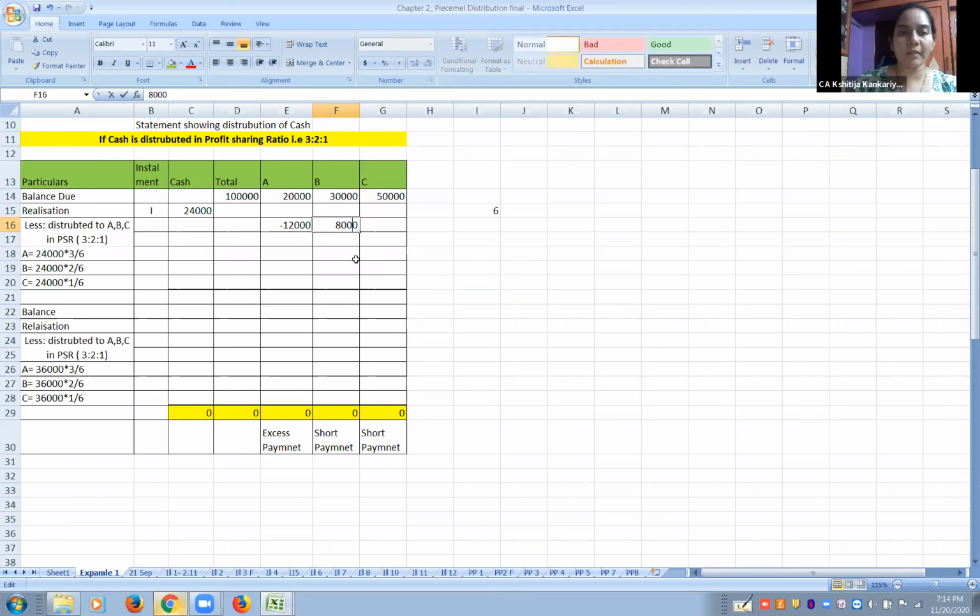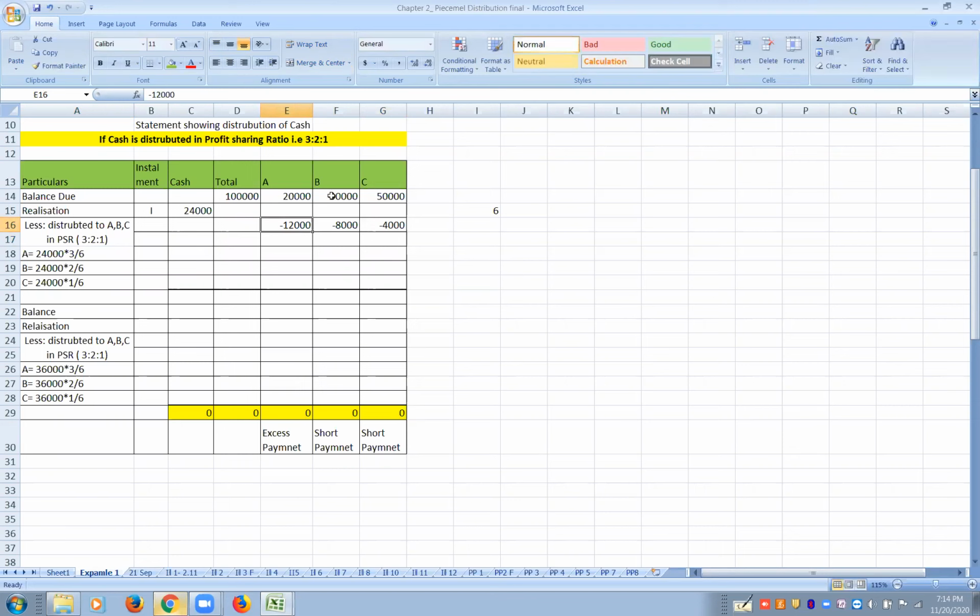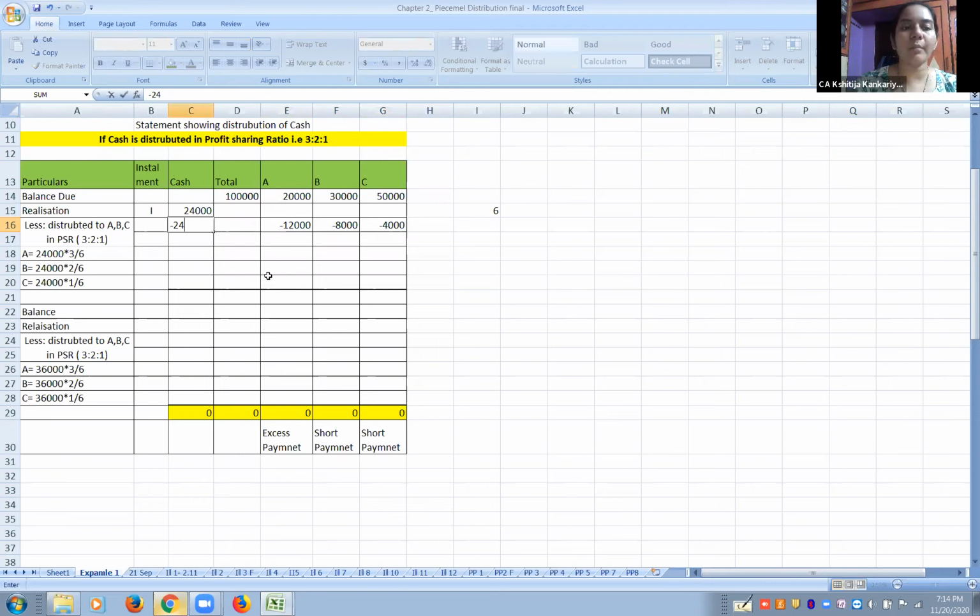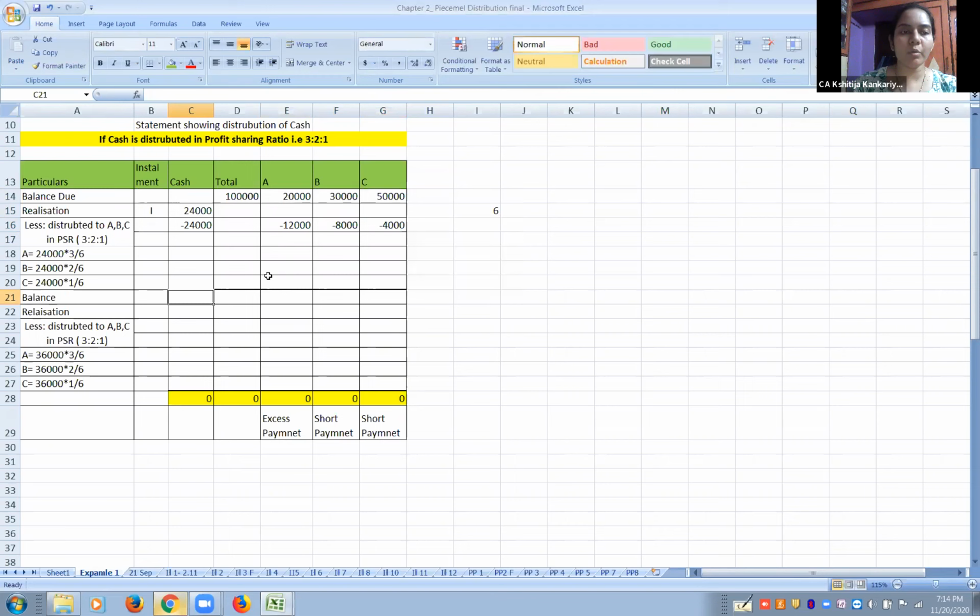Put the sign minus because they are getting this much amount, right? Out of the capital of 30, he is getting 8,000. So we have to reduce their capital account balances, and 4,000. So A is paid 12, B is paid 8, and out of 50,000, C is being paid 4,000. So total obviously has to be 24,000. So in the total column, write down minus 24. Then put a line wherever you have done this working.